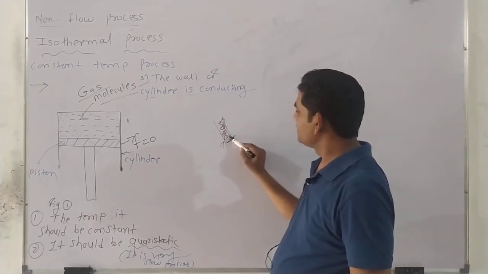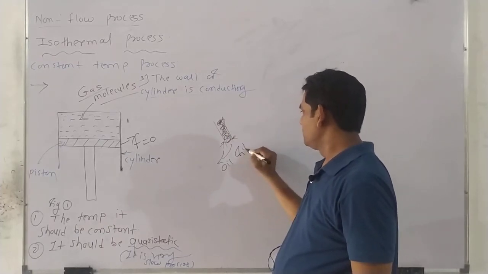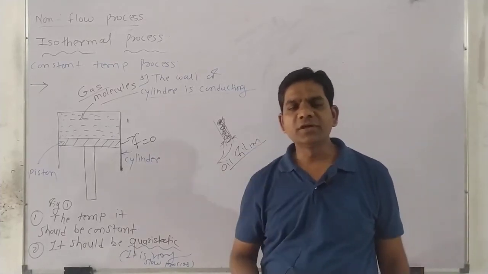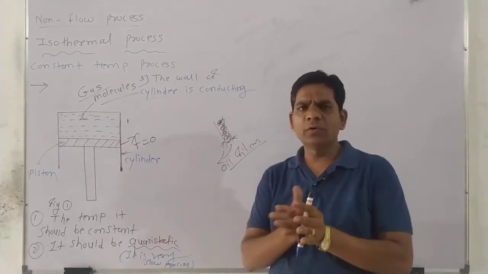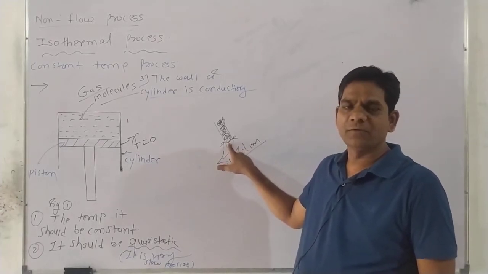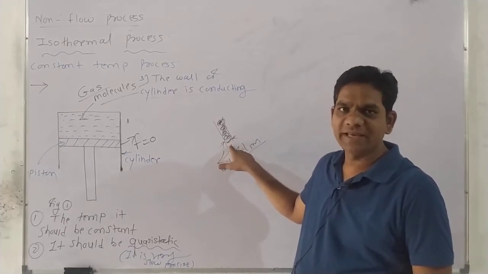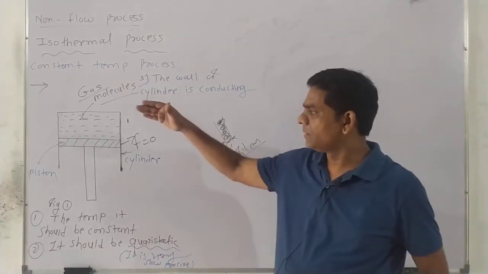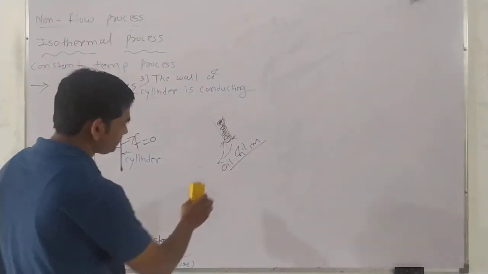So there is an imaginary oil film formed. Because the oil film is formed, it reduces the friction, or there is no friction present. And because of that, no gas molecules are rejected or leak from this system. Why no leakage? Because this imaginary film of oil exists. That's why there is no leakage of the gas molecules from the system to the surroundings. So this is one more simple concept.